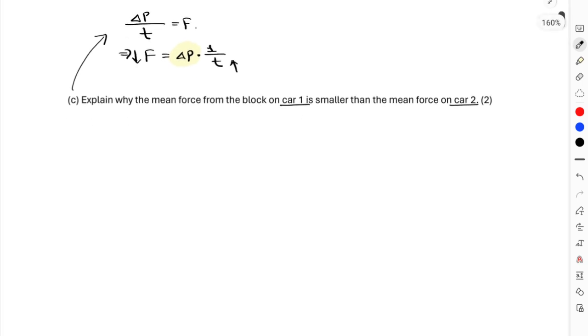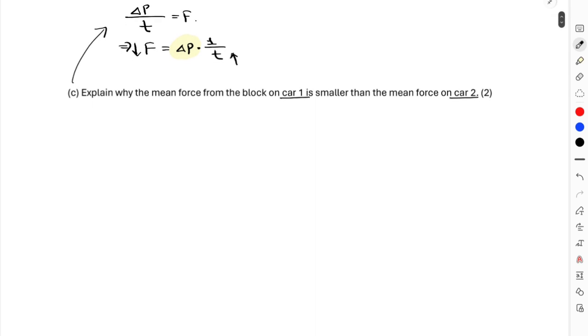So let's start with the working. Now it says that we're going to write within 2 minutes, 2 marks. Okay, let's start with that.